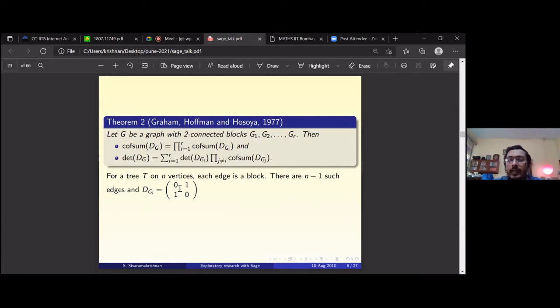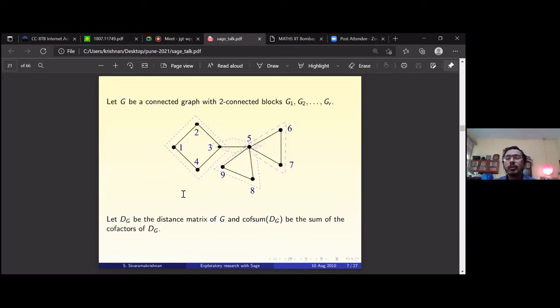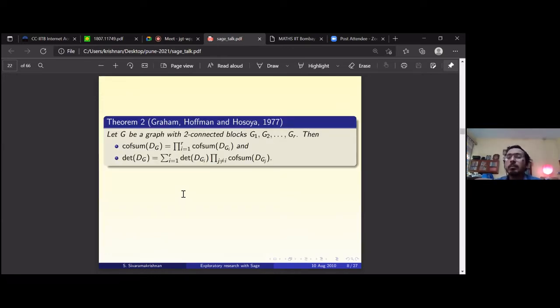If you look at any edge, it has only two endpoints, x and y. So what is the distance matrix of this block? It is just the 2x2 matrix 0, 1, 1, 0. Is this clear? So you are essentially decomposing the tree into blocks, and every edge of a tree is a block. A tree on n vertices has n-1 edges, which is a standard result taught in the first course in graph theory. So every edge is a 2-connected block, and there are n-1 blocks.